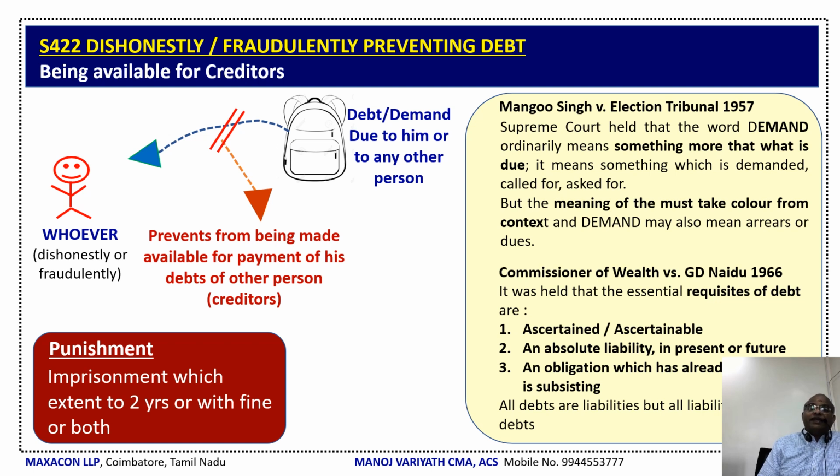One, the debt must be ascertained or ascertainable. Second, it's an absolute liability in present or future, today or tomorrow. Then an obligation which has already accrued and is subsisting. These three qualities are the requisites of a debt.